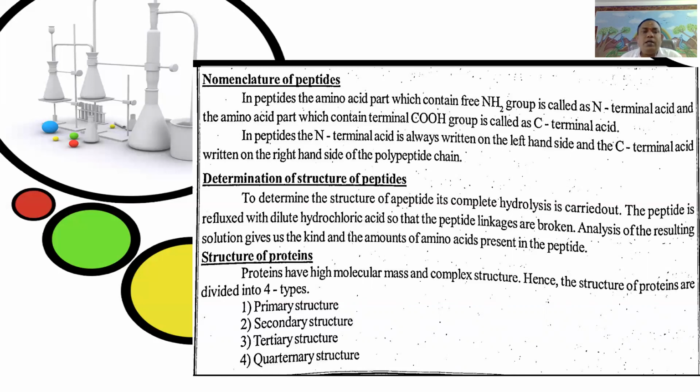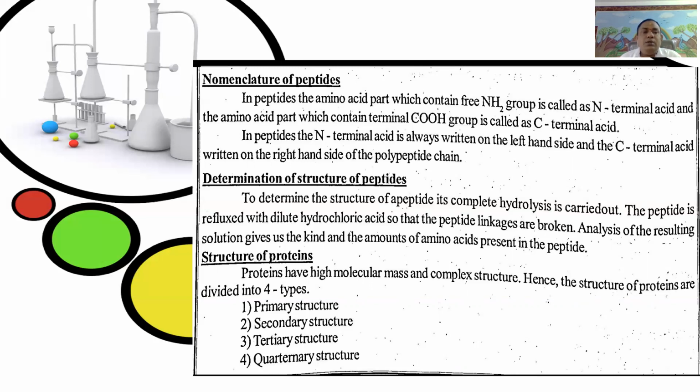In peptides, the N-terminal acid is always written on the left hand side and the C-terminal acid is always written on the right hand side of the polypeptide chain.